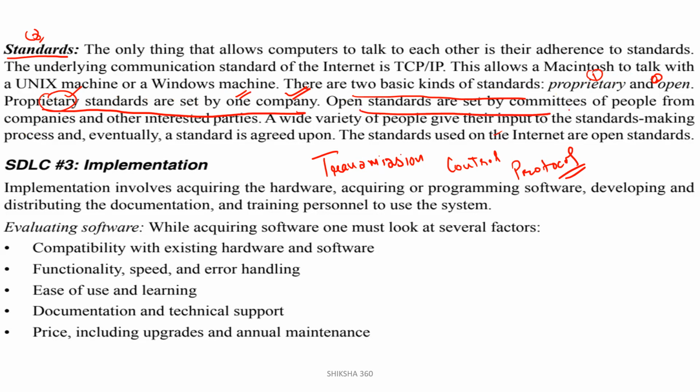Open standards are set by committees of people. What are the open standards? Basically, open standards are set by committees of people from companies and other interested parties. A wide variety of people give their input to the standard making process, and eventually a standard is agreed upon.